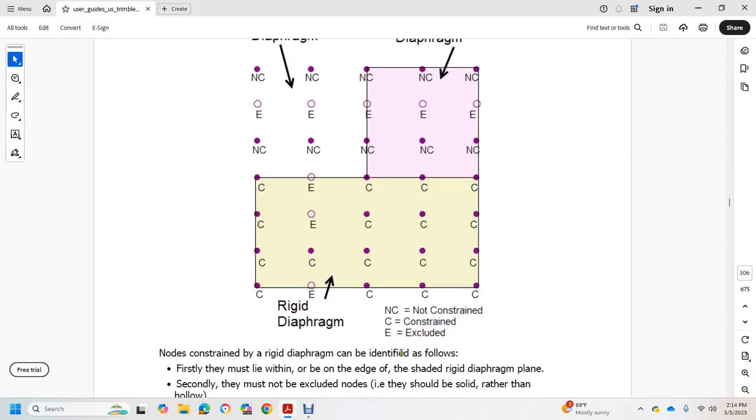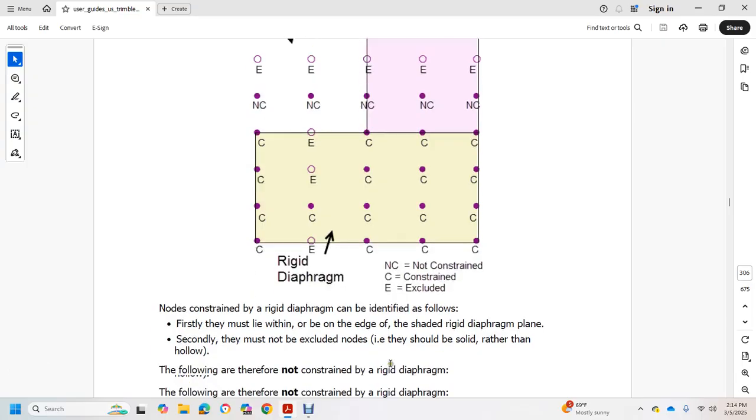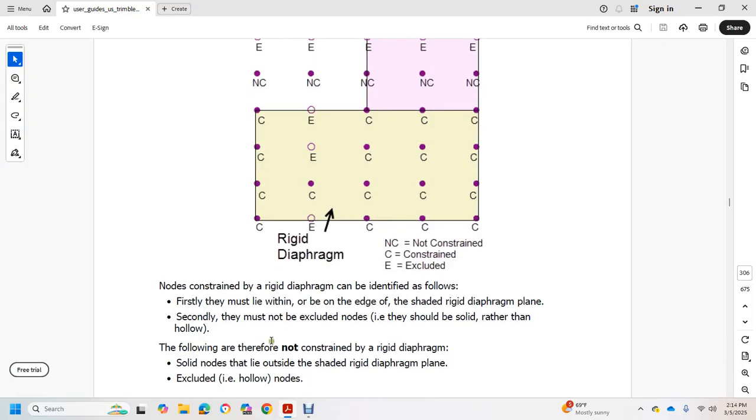Nodes constrained with a rigid diaphragm can be identified as follows. First, the node must lie within the edge of the rigid diaphragm. Second, the node must be excluded if it should be solid rather than hollow. Therefore, non-constrained nodes are outside of the rigid diaphragm, solid nodes are for the diaphragm plane, and excluded nodes are hollow.